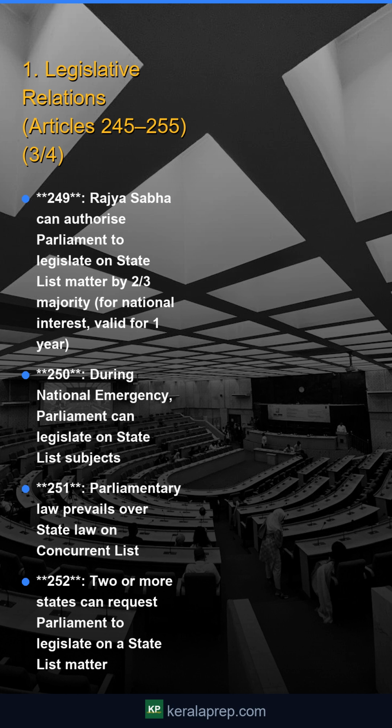249. Rajya Sabha can authorize Parliament to legislate on a state list matter by a two-thirds majority, for national interest, valid for 1 year. 250. During national emergency, Parliament can legislate on state list subjects. 251. Parliamentary law prevails over state law on concurrent list. 252. Two or more states can request Parliament to legislate on a state list matter.